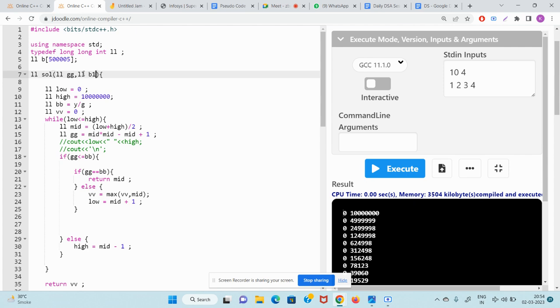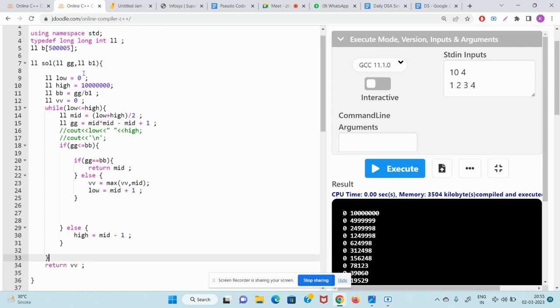This is B1. So guys, this is the SOL function, which will tell us what is the maximum possible value of K1.